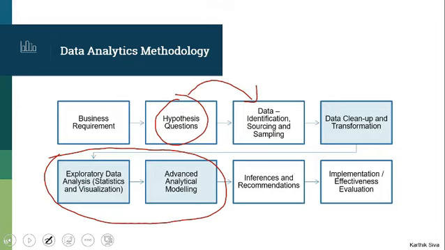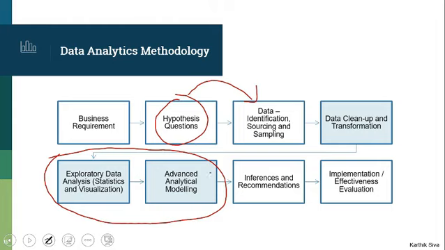And sometimes when you don't have any target variable at all, you look at other techniques like clustering or market basket analysis. So we use different analytical modeling techniques in different scenarios. Once we do that, we come out with inferences, recommendations, and actions, and then we implement and evaluate these actions.